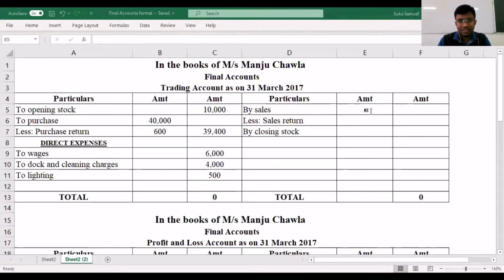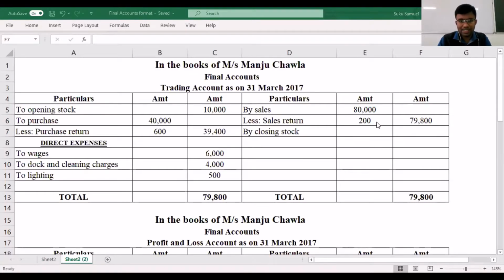On the credit side, we have to start off with sales. Sales, we know the amount is 80,000, and that is your total sales. From your total sales, you will have to subtract sales return. Sales return we know is 200. So that works out to be 80,000 minus your sales return, which will give you your net sales.